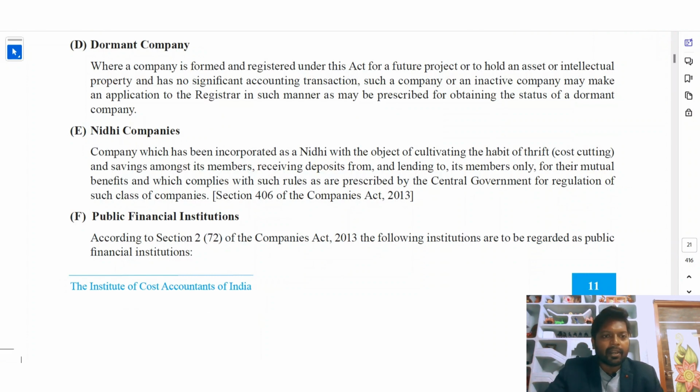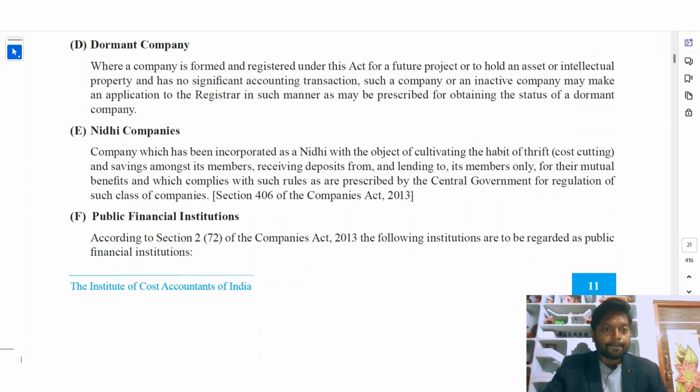Nidhi companies. A company which has been incorporated as a Nidhi with the object of cultivating the habit of thrift and savings among its members, receiving deposits from and lending to its members only, for their mutual benefit, and which complies with such rules as prescribed by the Central Government for regulation of such class of companies.